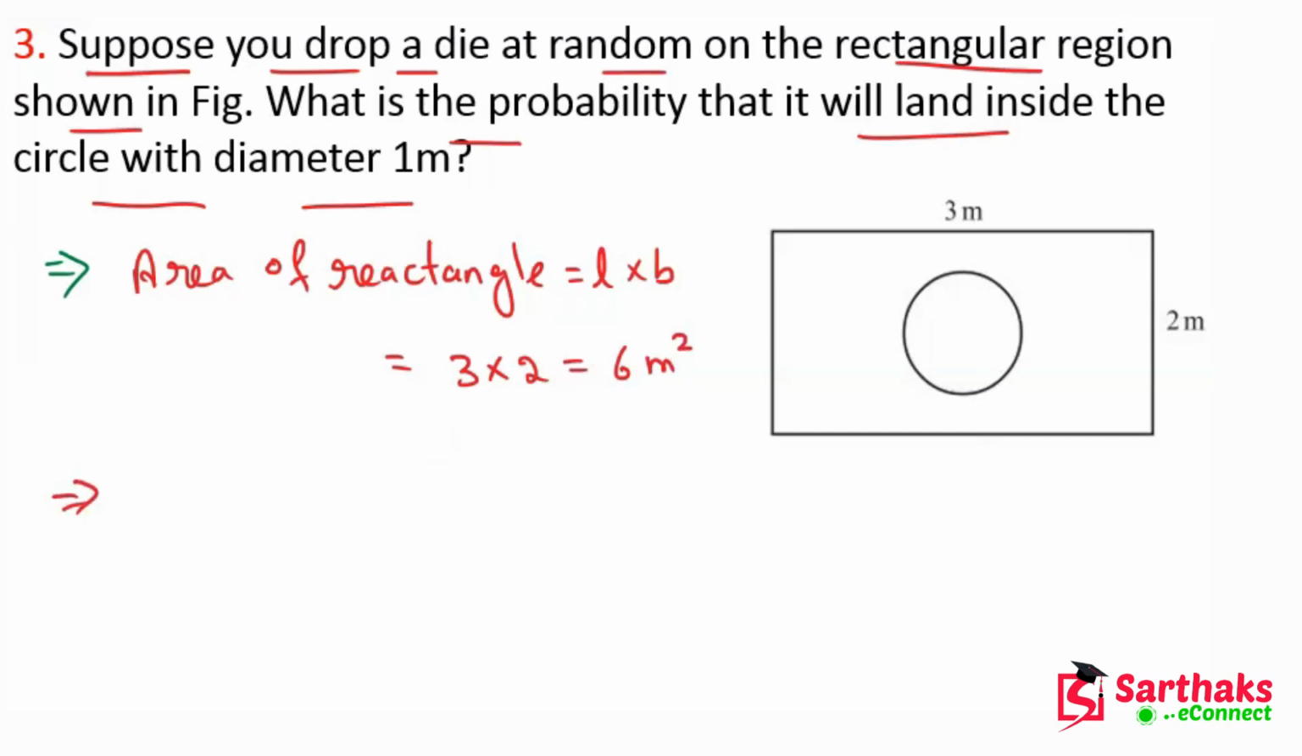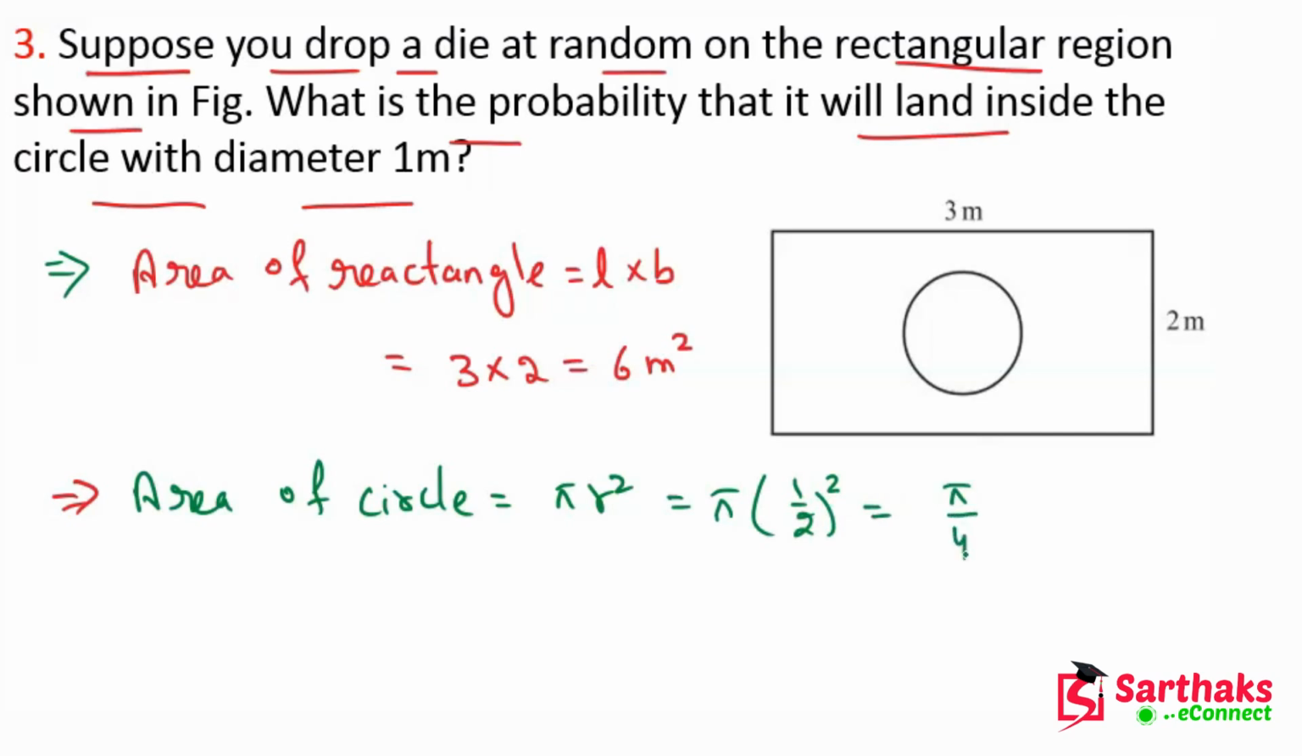Now, my dear friends, we have to find the area of circle. Area of circle equals pi r square, we know very well. Here r is half of the diameter, which is 1 upon 2 whole square. So this will give pi upon 4 meter square, which after solving is 0.78 meter square. So this is the area of the circle.